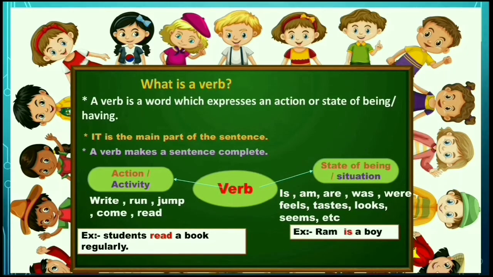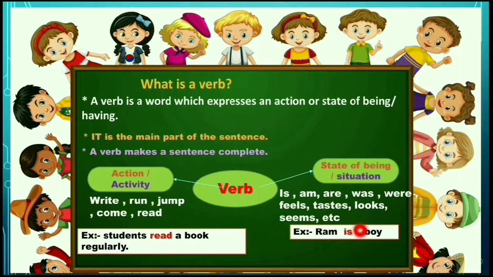And one more example, look at here. Ram is a boy. What is the state of Ram? So here is defines the state of the subject. Ram is whether a boy or girl. In Kannada we can say Rama huduga idane irudu.